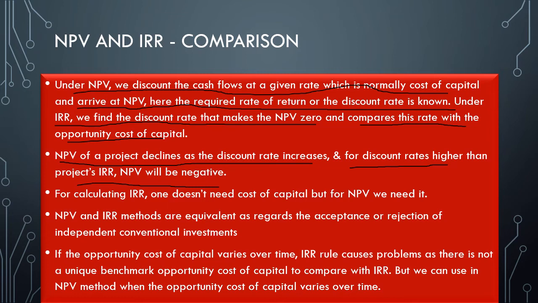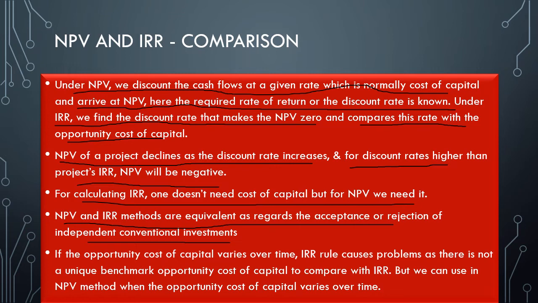Obviously, IRR is the point at which NPV is 0. So if the discount rate is higher than IRR, the NPV will be less than 0. For calculating IRR, one doesn't need the cost of capital, but for NPV we need it. NPV and IRR methods are equivalent as regards the acceptance or rejection of independent conventional investments, which I have explained in the acceptance rule.